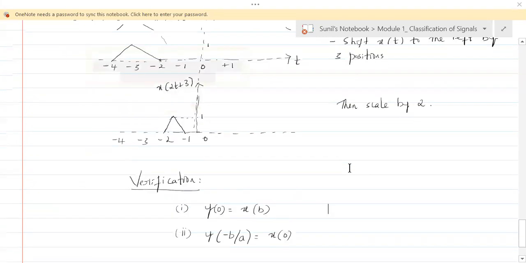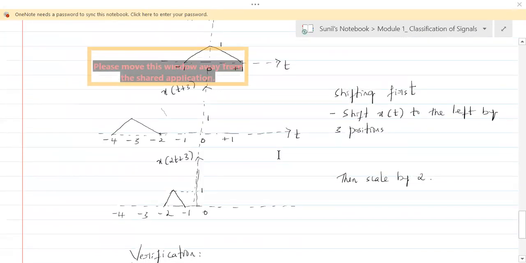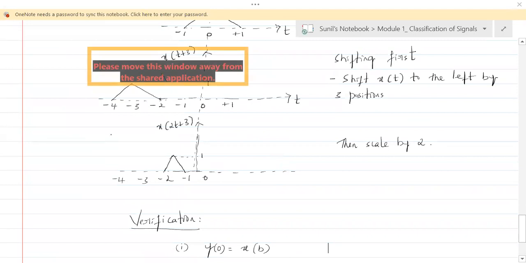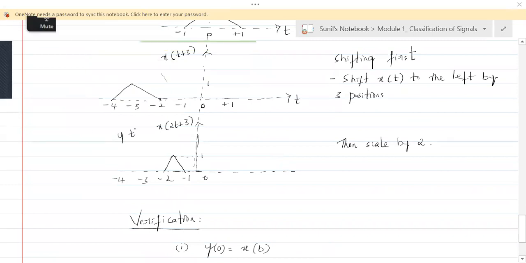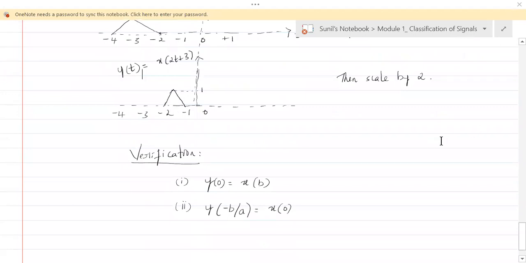And what is y here? See, y of t is this x of 2t plus 3. So this is your y of t. The final signal we have obtained is your y of t. Understand? Now keep this signal. Let's check the first condition. So these two conditions need to be checked. This condition we shall check.